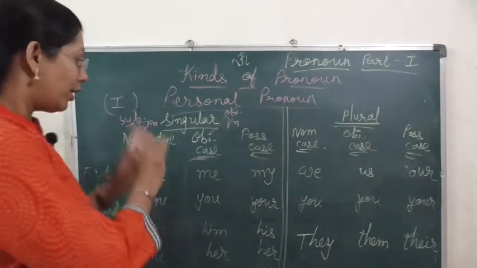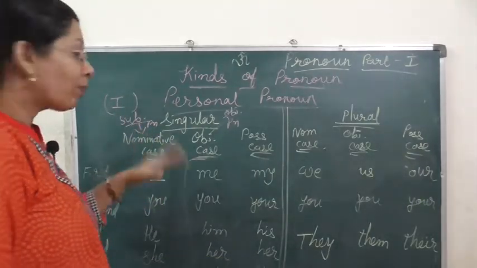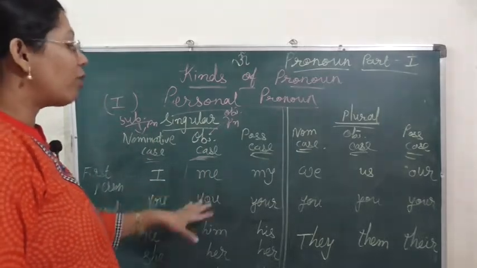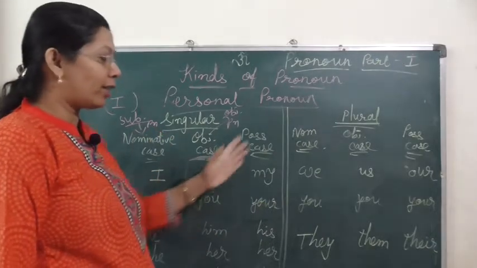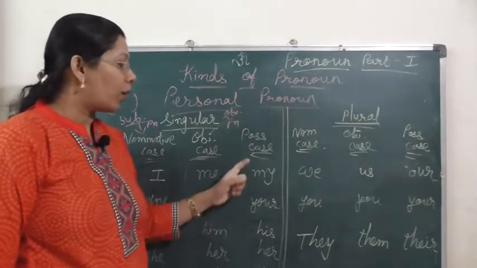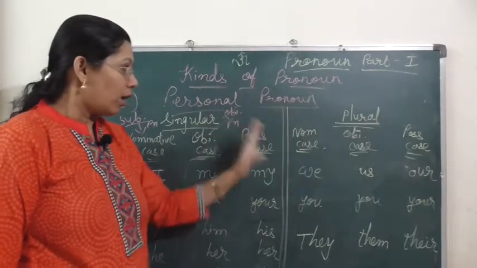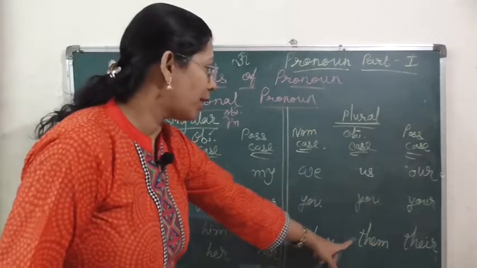See the difference where they are used. Subject pronoun is used before the verb, object pronouns are used after the verb. All these we will understand with examples, but first of all let's understand all this together. The object pronoun, its plural: us, you, them.